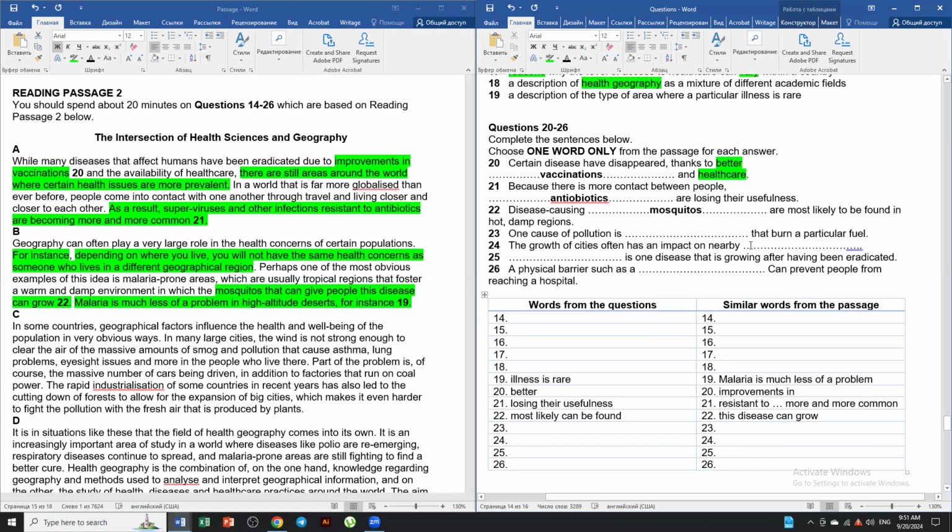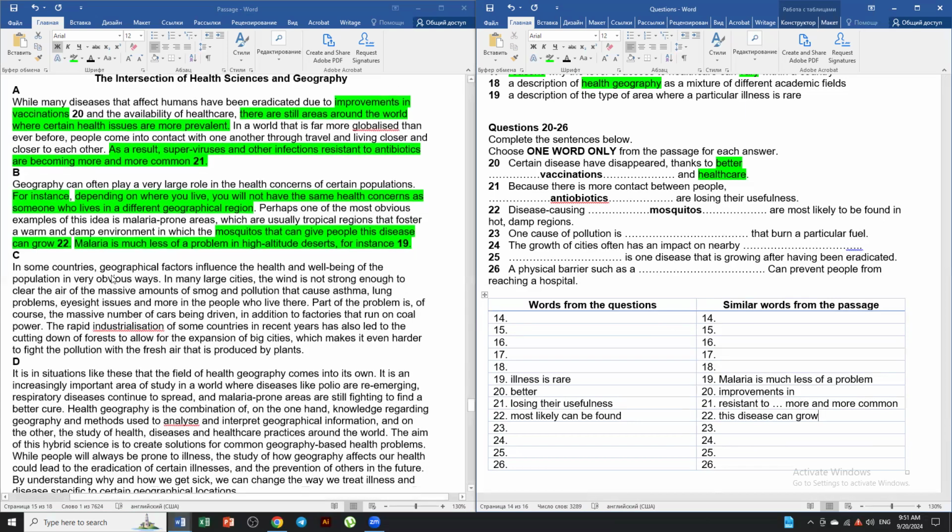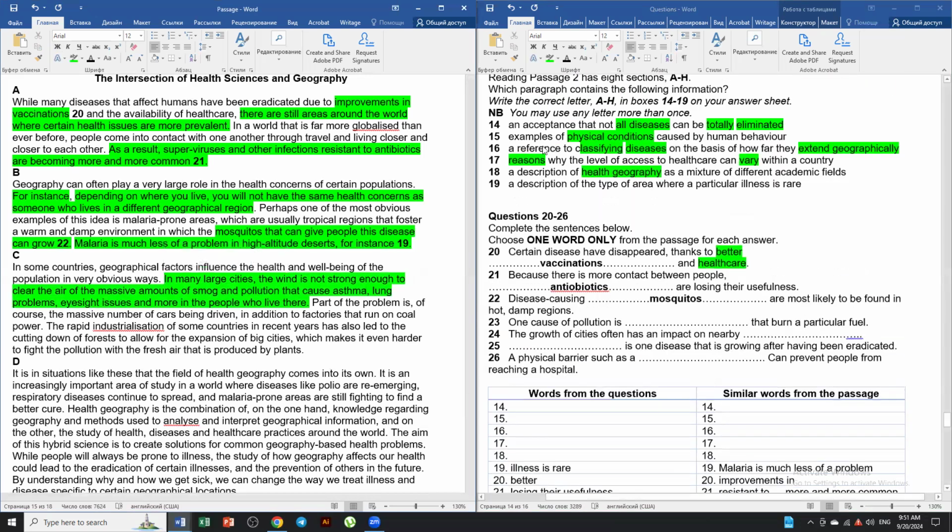All right. Now, moreover, one cause of pollution is something that burned a particular fuel. Okay. In some countries, geographical factors influence the health and well-being of the population in very obvious ways. In many large cities, the wind is not strong enough to clear the air of the massive amounts of smog and pollution that cause asthma, lung problems, eyesight issues, and more in the people who live there. So I think we have physical conditions. We have a number 15 example of physical conditions can be that caused by human behavior. So this one is going to be the question number 15 answer. So we're going to take that and give it a C.